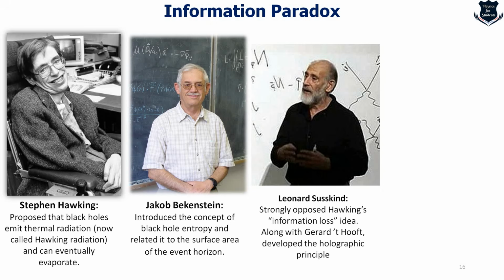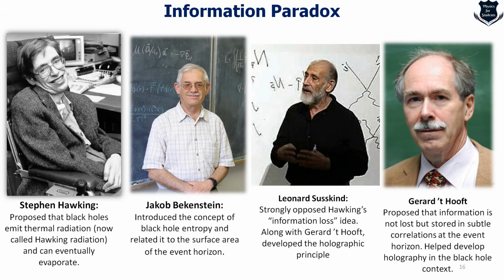Then came our dearest Professor Leonard Susskind, who strongly opposed Hawking's information loss idea. Along with Gerard 't Hooft, he developed what is called the holographic principle, and this became central to the idea that black holes do preserve information. Then 't Hooft proposed that information is not lost but stored in subtle correlations at the event horizon, and helped to develop the holographic principle. Well, there are a lot of other scientists, including John Preskill, who proposed the Hawking-Susskind-Preskill bet, and Juan Maldacena.